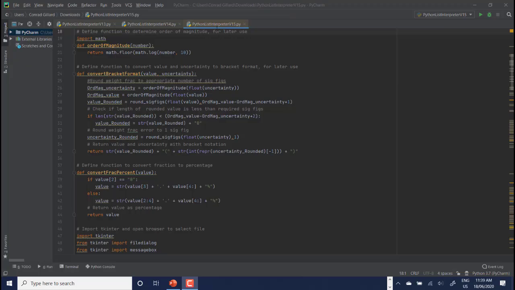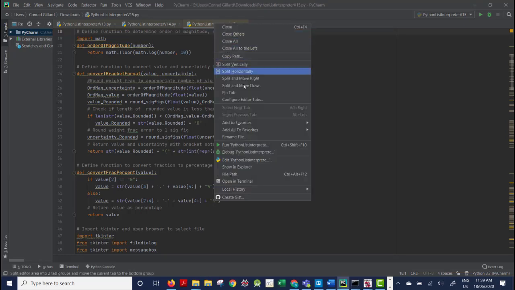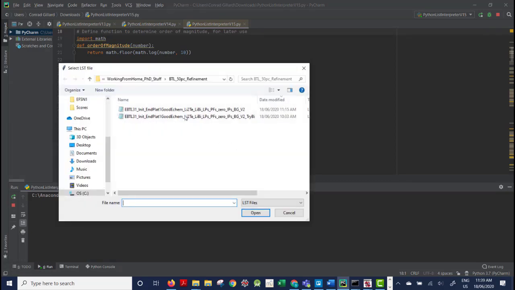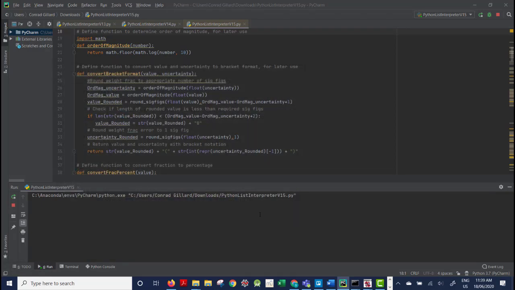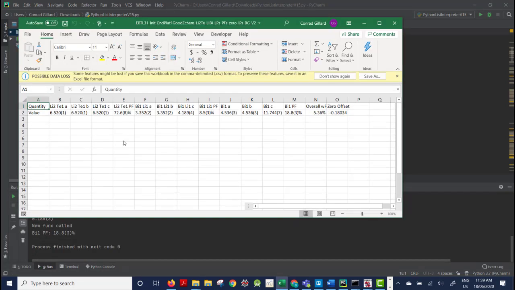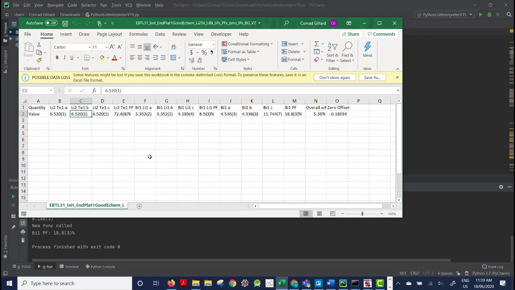So I wrote a Python program to streamline this process. When run, the user is prompted to select the required file. The program then extracts the parameters and converts them to bracket notation. Python then saves the parameters to a CSV file and opens the file using Excel so they can be easily copied and pasted to the manuscript.